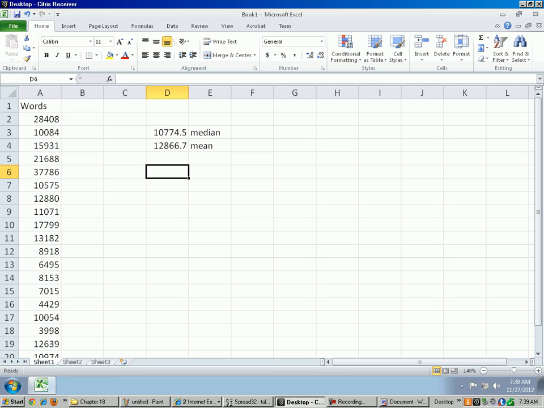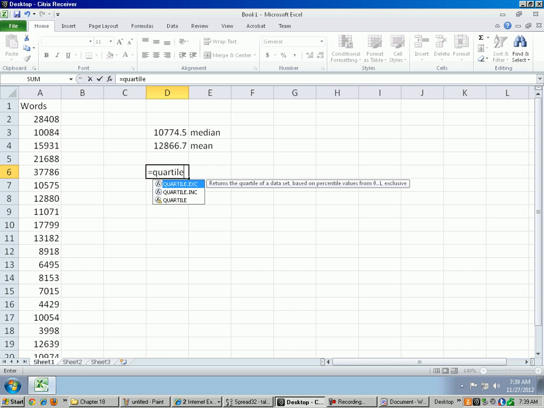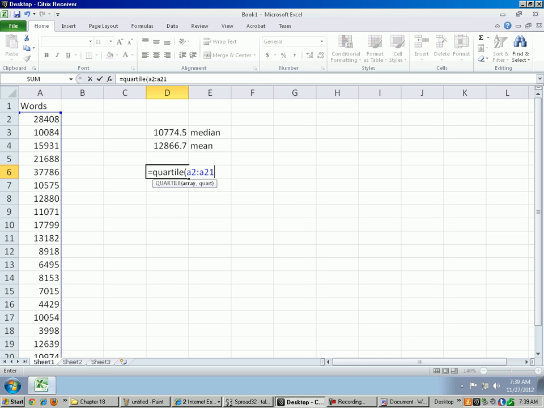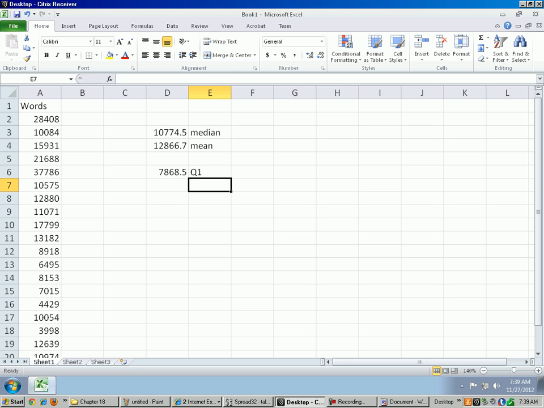Let's get our quartiles, and let's use the good old 1.5 times interquartile range to determine if we have any outliers. So let's do quartile of A2 to A21, comma 1. Okay, so the first quartile is 7,000.